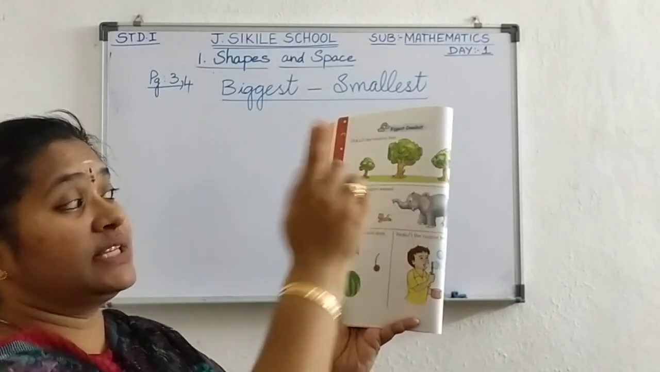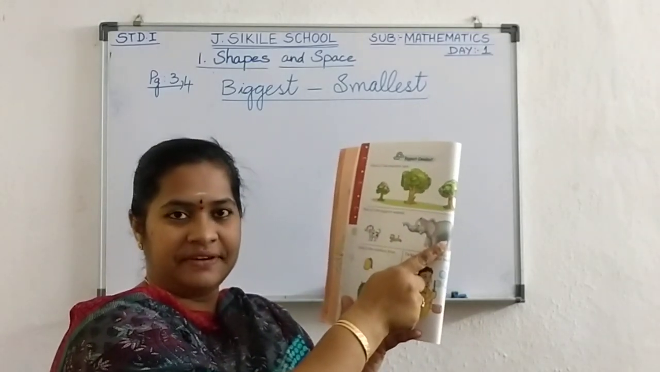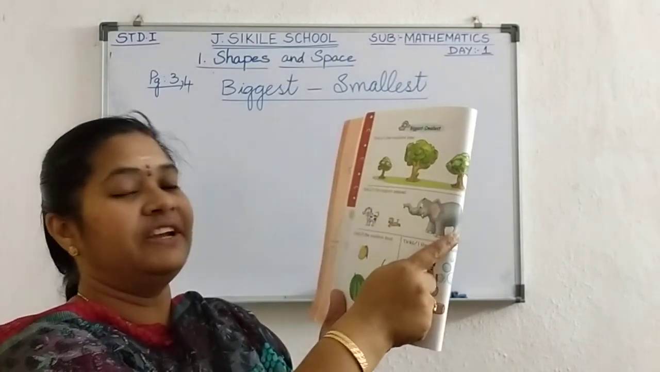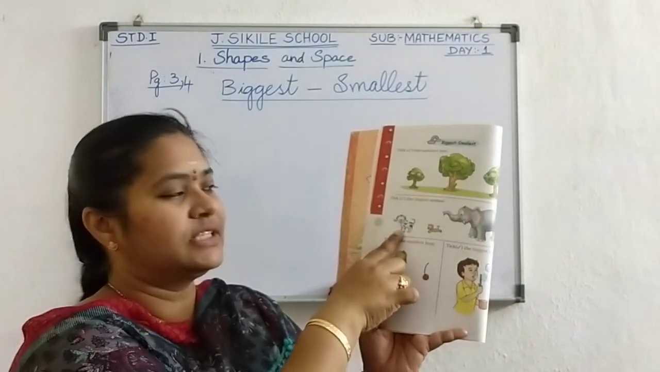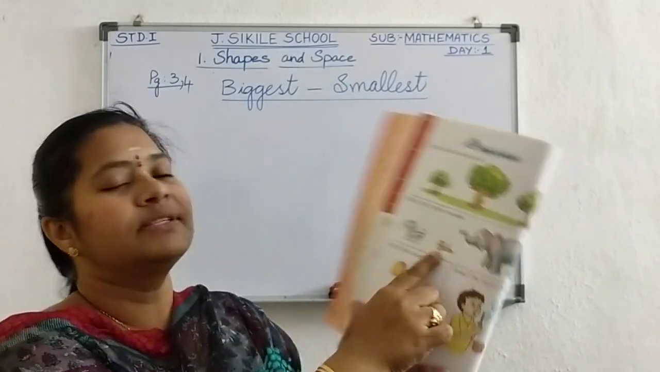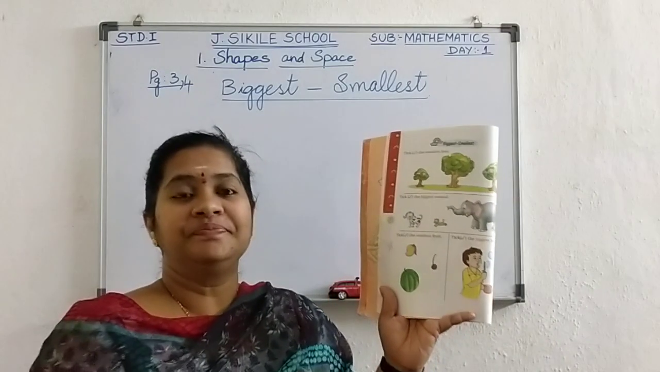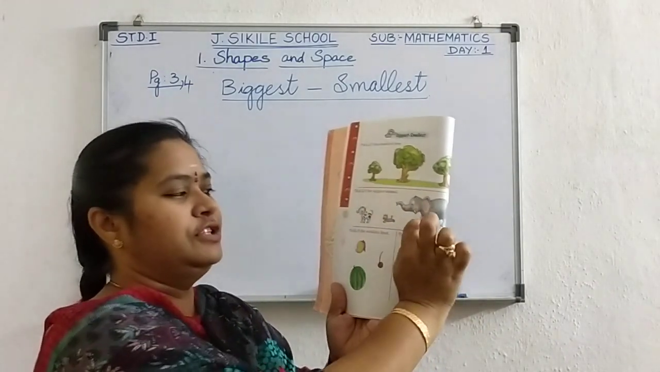Now take the biggest animal. You know, all of you. What is this elephant? What is this animal? Elephant. Elephant is the biggest land animal. Yes or no? And this is a dog. And this is a cat. Now which is the biggest animal? Elephant. You have to tick that.